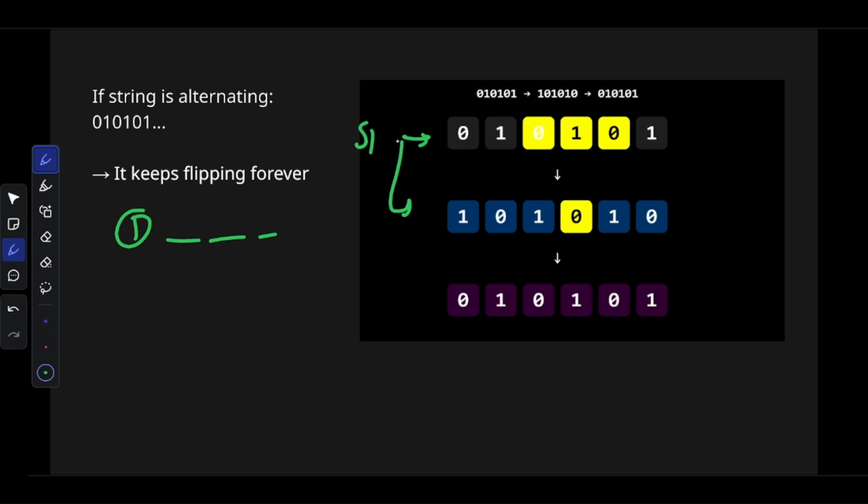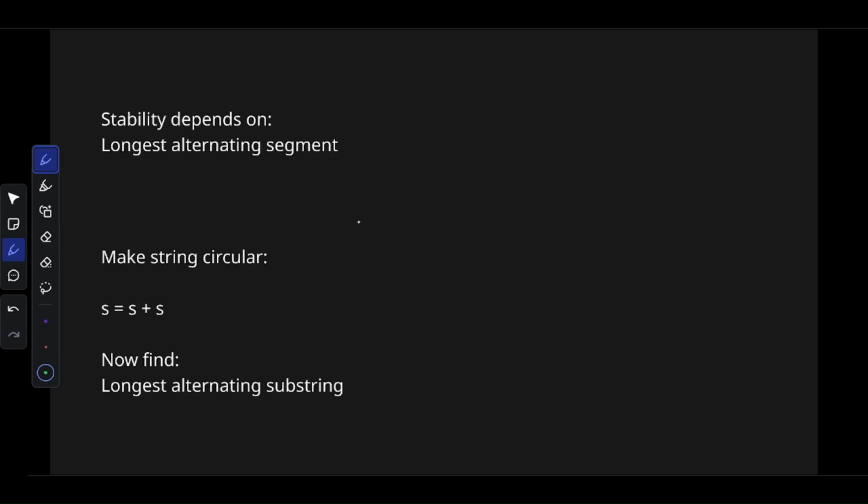If you call it S1, it converts into S2. Then if you perform the same operation again, it converts back into the same string S1. So this goes into a cycle, S1 to S2 and again S1, so it keeps flipping forever.